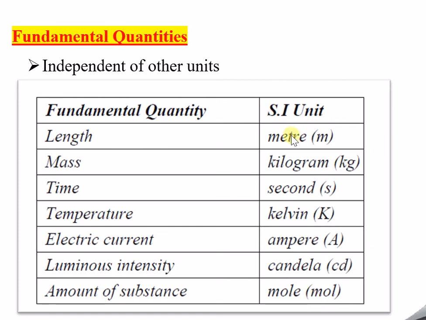So meter is represented by small m, kilogram, kg. This is very familiar. Second is s, and Kelvin is represented by capital K. Amperes is nothing but capital A, and cd for candela, mole is nothing but mol. So this is all about the fundamental quantities.